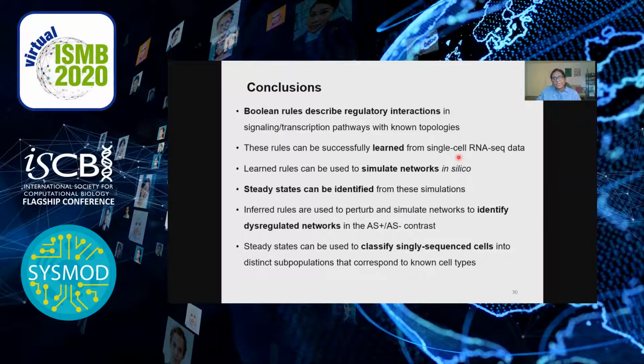In conclusion, I hope I've convinced you that Boolean models are a useful framework to think about regulatory interactions with biological networks, and that it's possible to infer these rules from both bulk and single cell measurements. We've also shown that these networks can be perturbed in silico to perform pathway analysis, and we are actively working on a clustering method for single cell that uses pathway activities.